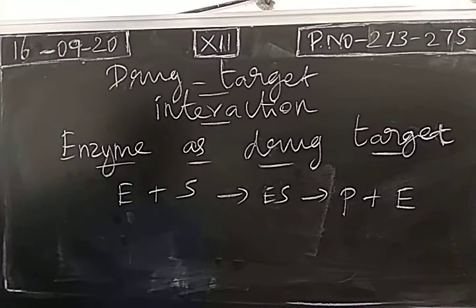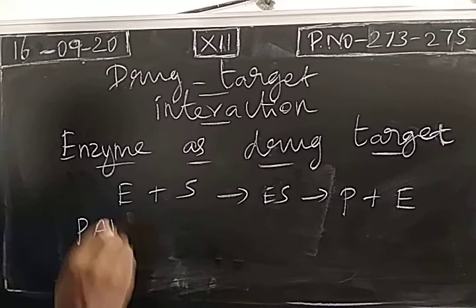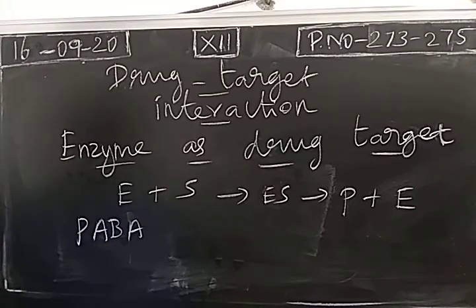We take PABA. It's called para-amino benzoic acid. For the growth of bacteria, there should be folic acid synthesis. If folic acid synthesis is more, then the growth of bacteria will be more. So when bacterial growth is more, normal functioning of human body will be disturbed. So we have to reduce folic acid synthesis.